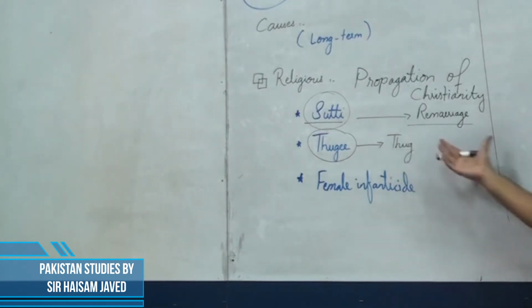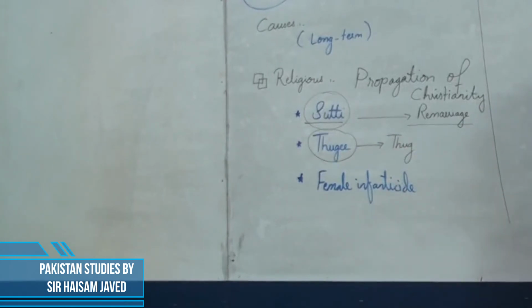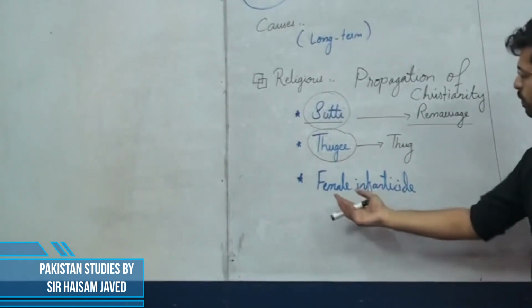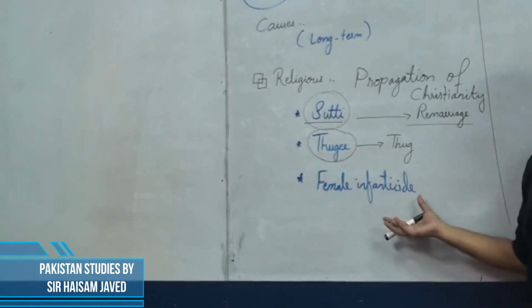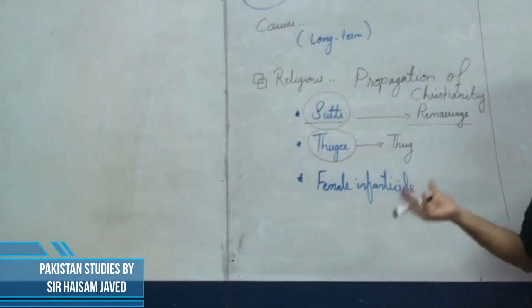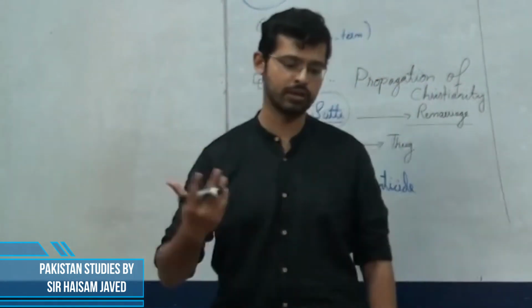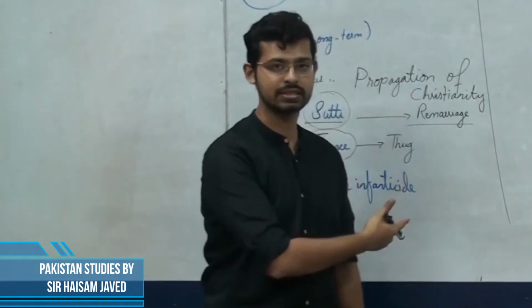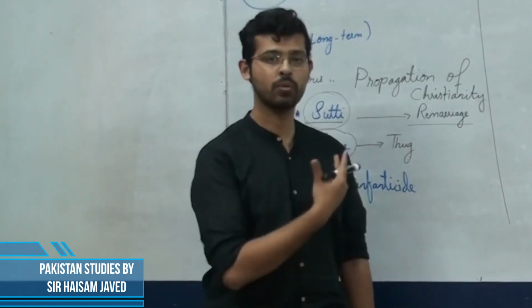And when it got banned, they thought it was something against their religion. Moreover, a common practice was female infanticide, and this was also banned by the East India Company, and many of the religious communities in India who practiced this disliked this idea. Especially the Hindu community was up against it.